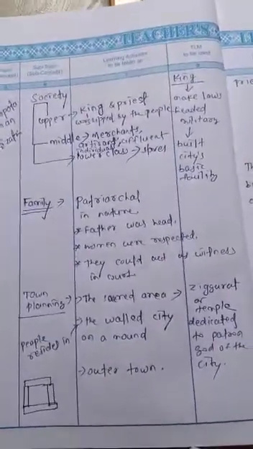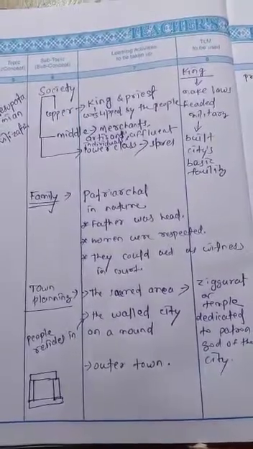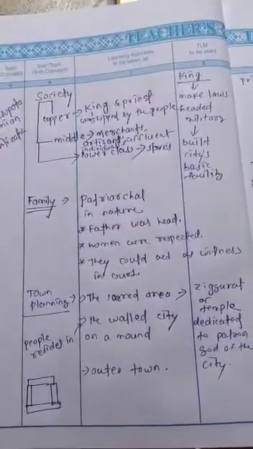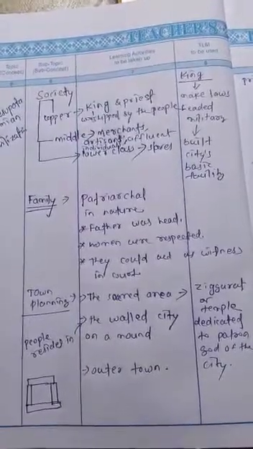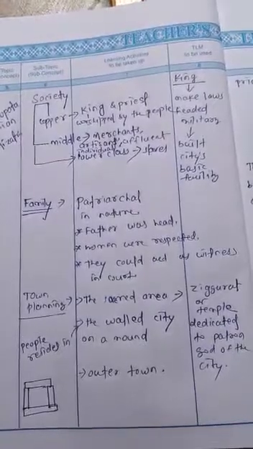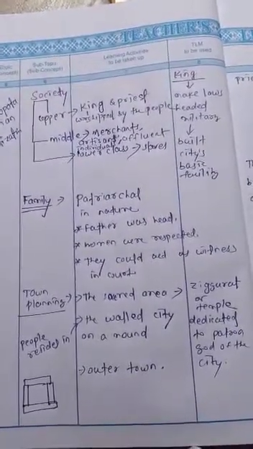Next comes town planning. The discovery of the Sumerian city of Ur indicates that cities followed a uniform pattern. Uniform pattern means a special pattern was there, and according to that pattern most of the cities were built.